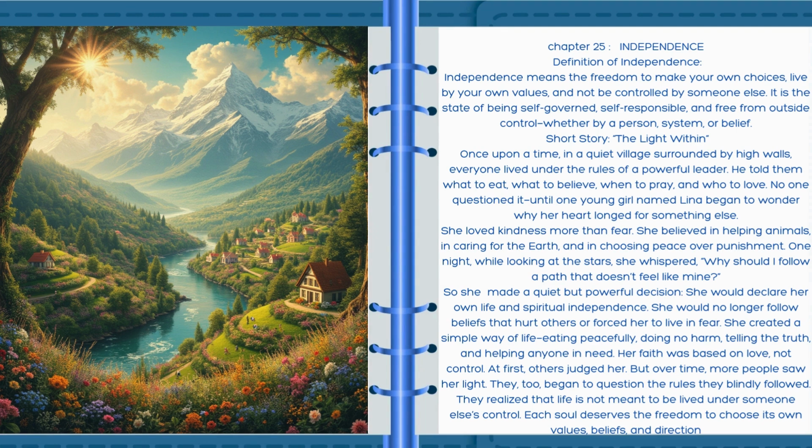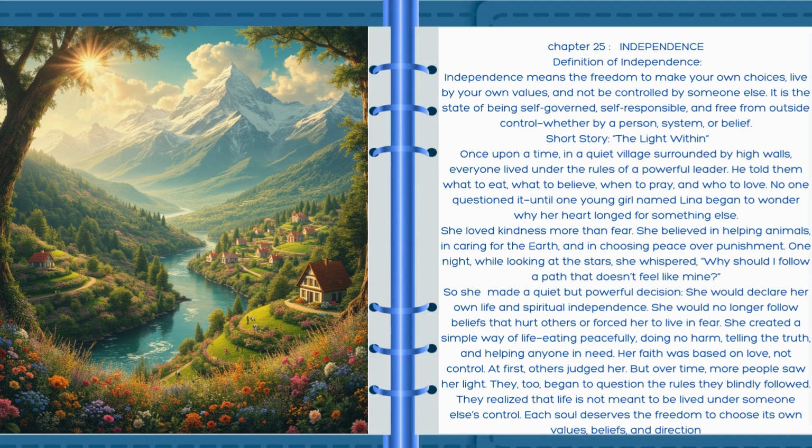So she made a quiet but powerful decision. She would declare her own life and spiritual independence. She would no longer follow beliefs that hurt others or forced her to live in fear. She created a simple way of life: eating peacefully, doing no harm, telling the truth, and helping anyone in need. Her faith was based on love, not control.